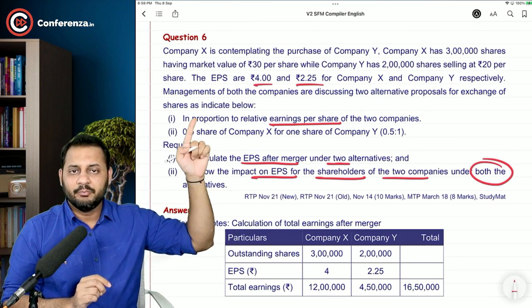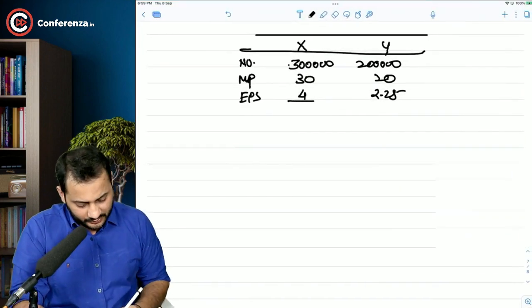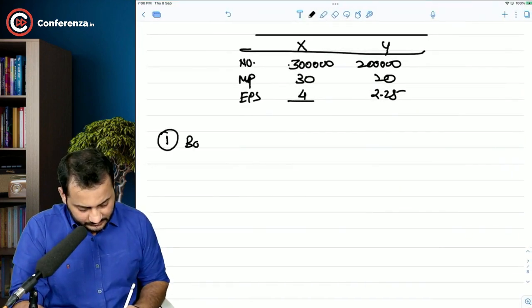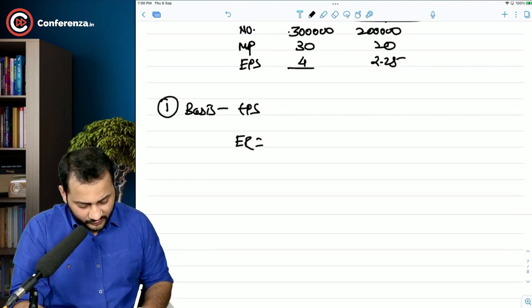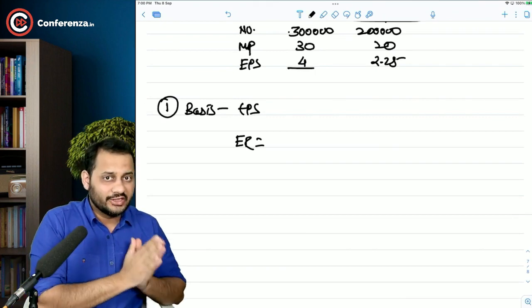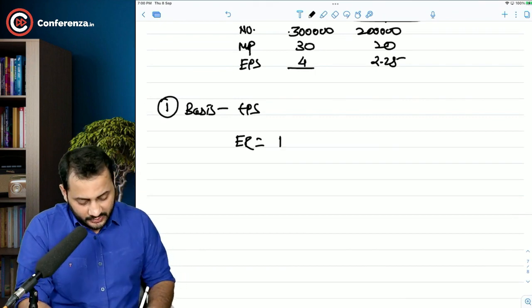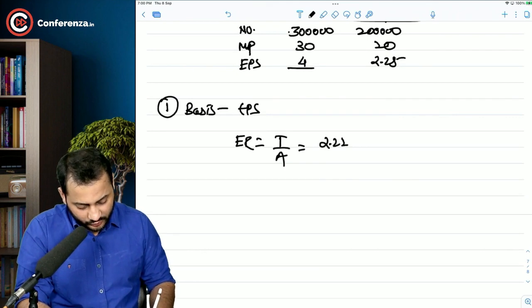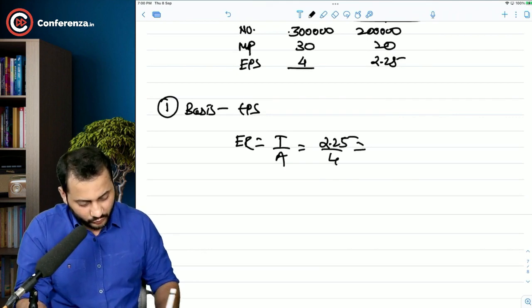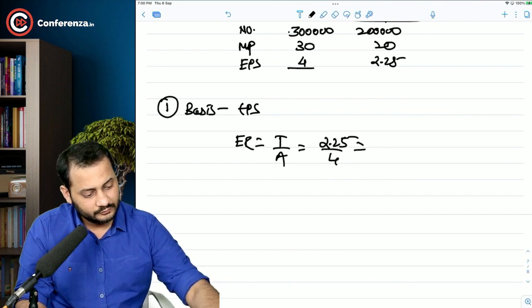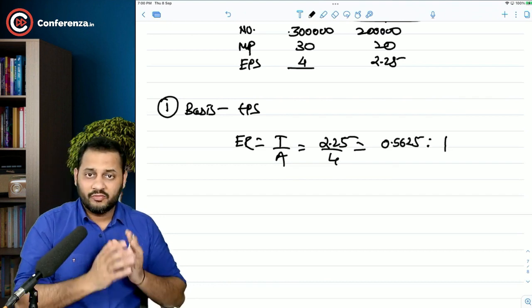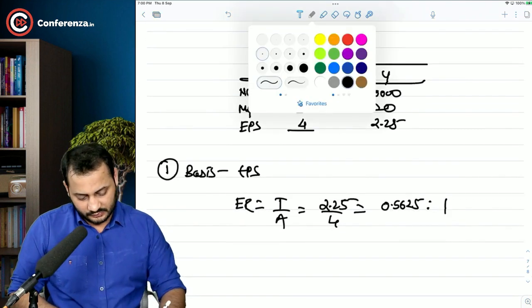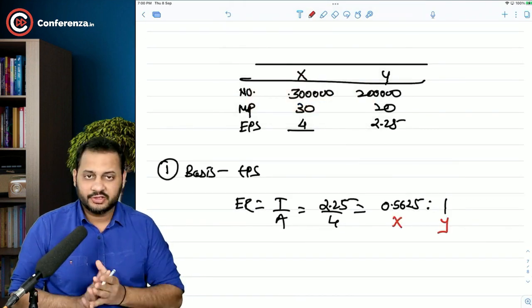Let's take first basis as EPS. So the very first thing to calculate is what will be the exchange ratio. EPS is a positive factor, higher the better. So what will be the formula? Target by acquirer, that is 2.25 divided by 4. 2.25 divided by 4 is 0.5625 shares of our company X for every share of Y.